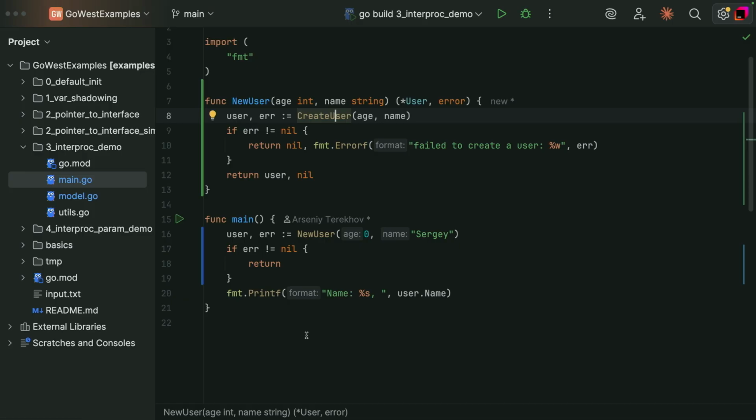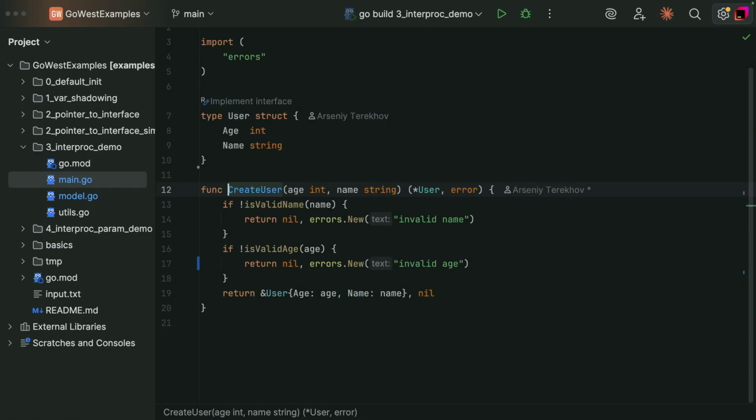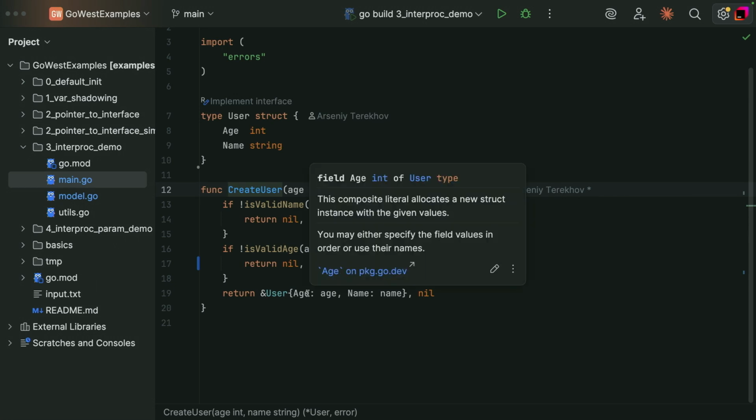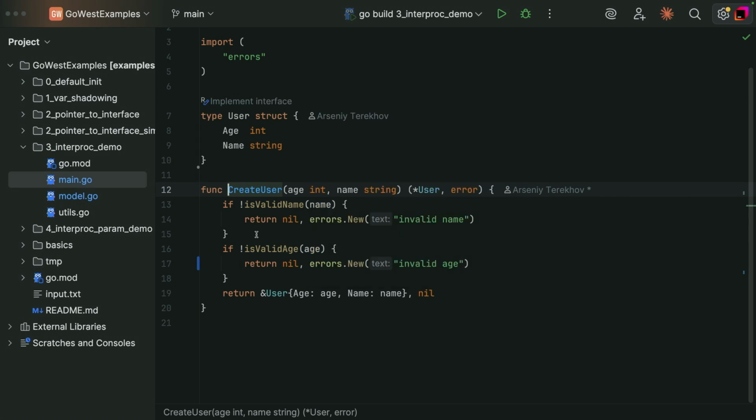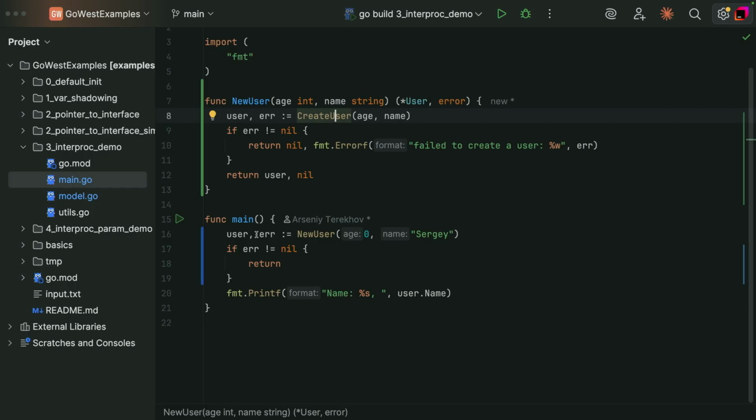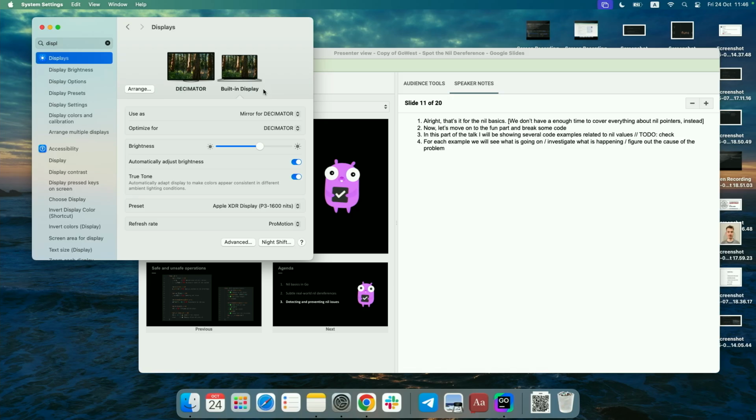So my main point here is that we should not use the return nil-nil statement because it's also a source of such bugs. And the second point is that sometimes it's quite hard to spot the issue because you may not have the full context, the full code. So you can see only some parts, but the root cause of the issue can be located far away from what you can see. Okay, and actually that's it for the coding part. Let's return back to the presentation, and thank you very much for assistance.